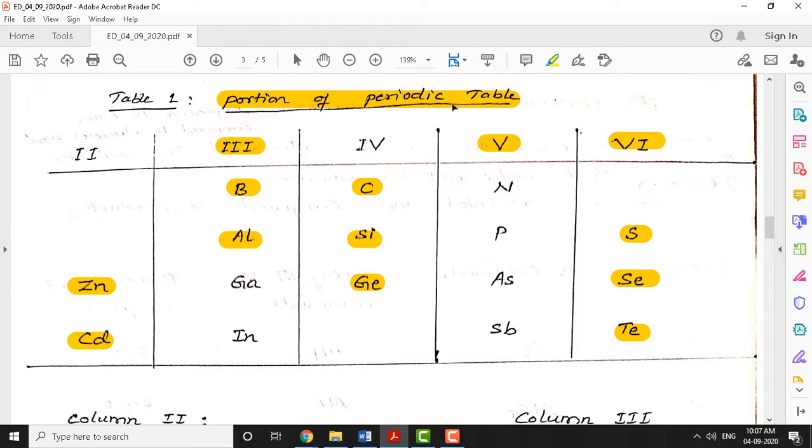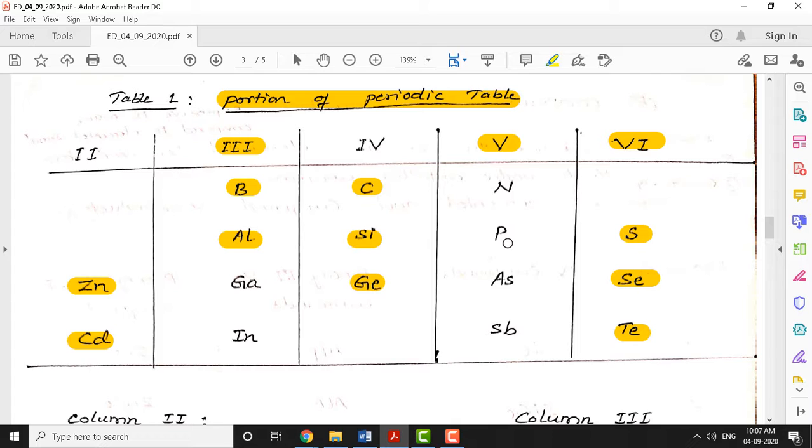The reason I showed this portion of the periodic table is that the elements in column 4 are elemental semiconductors because they are composed of a single species of atoms. You can club carbon with nitrogen, or silicon with phosphorus, and you can make a compound semiconductor.